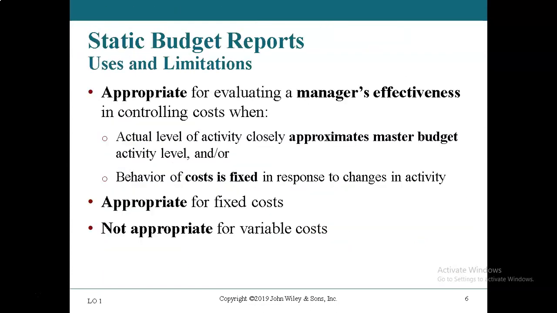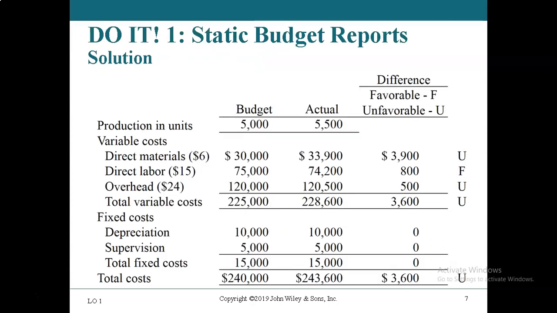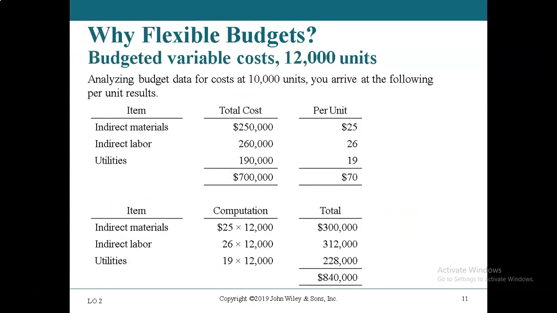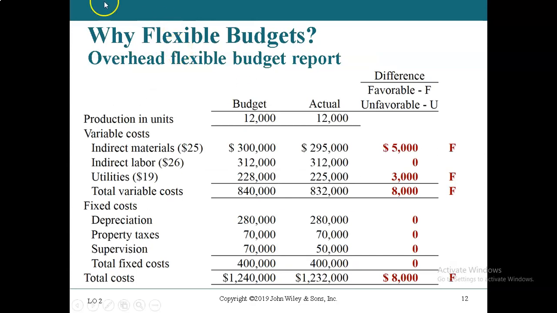The most important thing to remember in this lecture video is that the static budget is always the first budget that you make. If you update the static budget, we call that a flexible budget. A flexible budget report figures out how much your costs are going to be if you, for example, make 12,000 units, and compares that to how many units you actually made. Then you have budget, actual, and the difference. Remember, the difference is always a number and then a letter, like favorable or unfavorable.